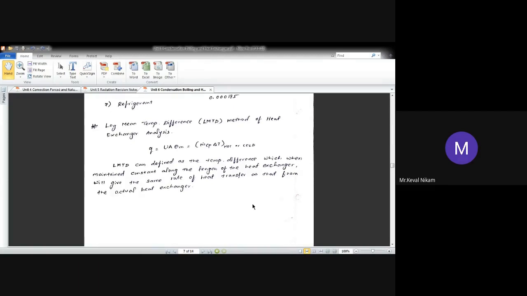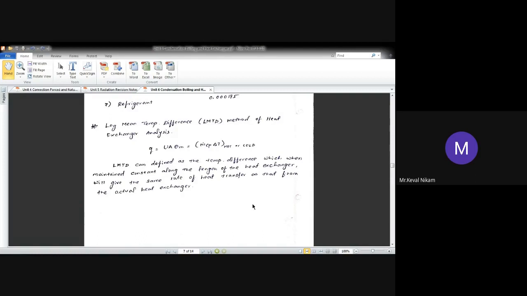We are going to find the equivalent log mean temperature difference. That equivalent log mean temperature, after putting that value in the formula, will give you the heat transfer in the actual heat exchanger.